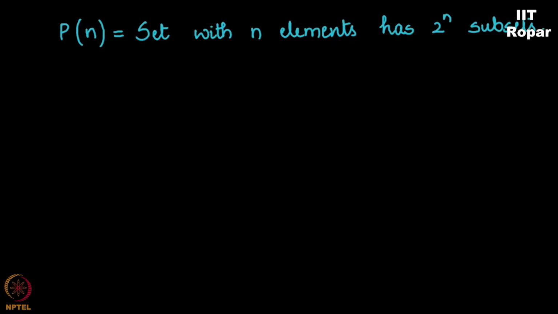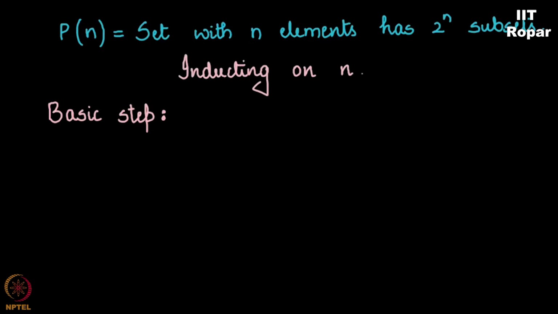If you are still not familiar, you'll understand with this problem and the further problems. So what is the first step? I'll consider a basic step where I'll consider the number of elements in A to be 1. Please note, what are we inducting on? We are inducting on n here. So I'll write basic step, n is equal to 1. So what does n is equal to 1 mean? The cardinality of A is 1. So I'll assume A is equal to the singleton set {A}. So A is my element here.